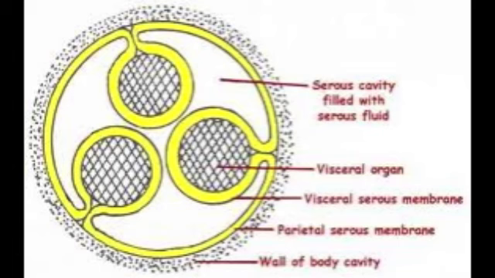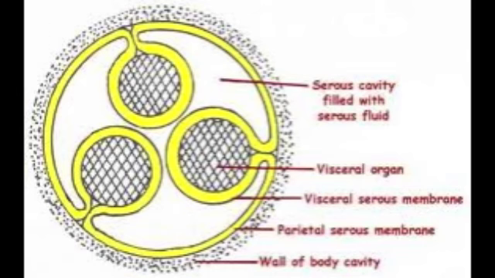The thoracic and abdominal cavity walls and viscera are covered with a thin, slippery serous membrane. The part of the serous membrane that lines cavity walls is a parietal layer, and the visceral layer covers the organs within the cavity. The pleura, pericardium, and peritoneum are serous membranes.